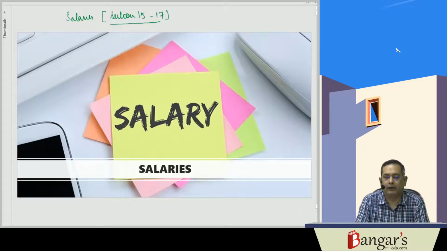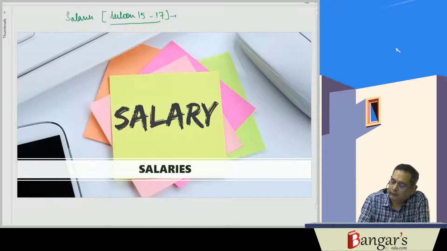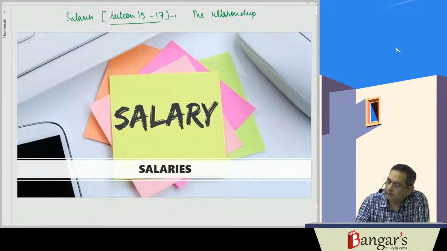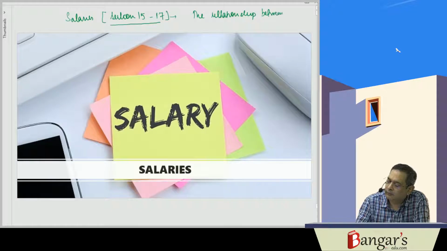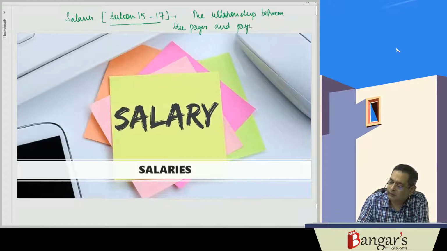So fundamentally, for any income to be taxed under this head, the relationship is to be seen. The relationship between the payer and payee must be of the employer and employee.